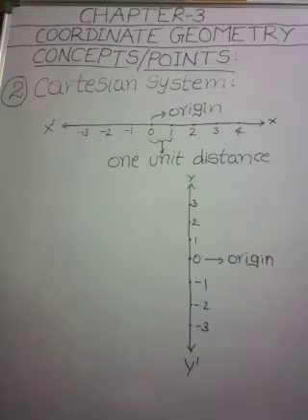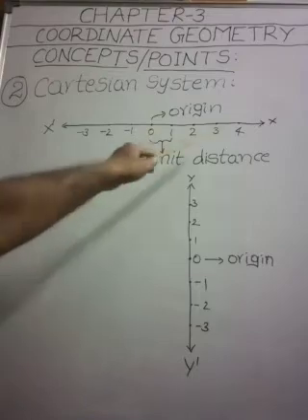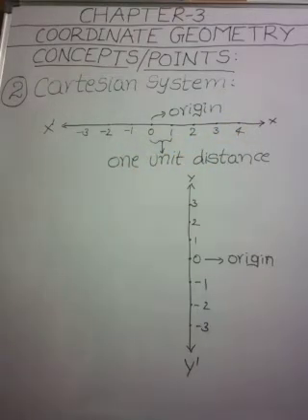If 1 unit distance represents the number 1, then 3 units distance represents the number 3, 0 being at the origin. So with respect to this point, we locate the point on this number line.